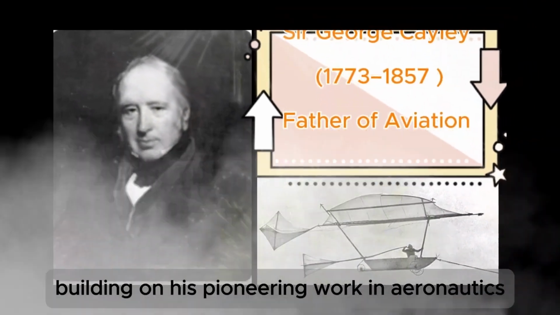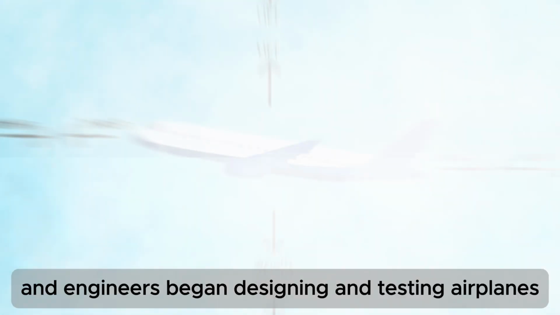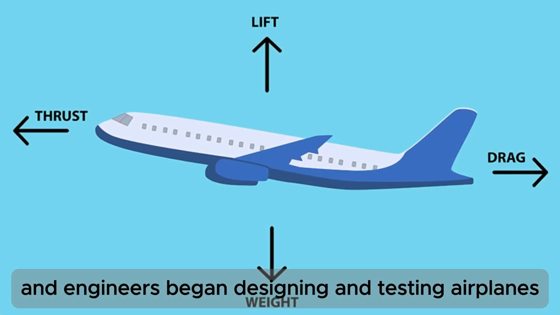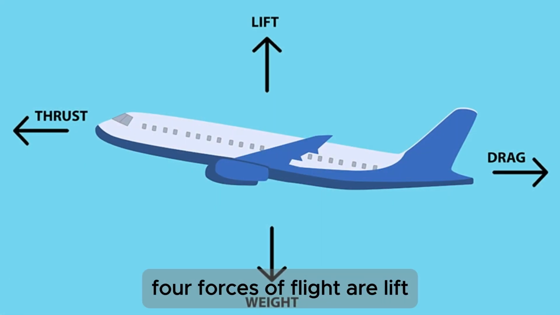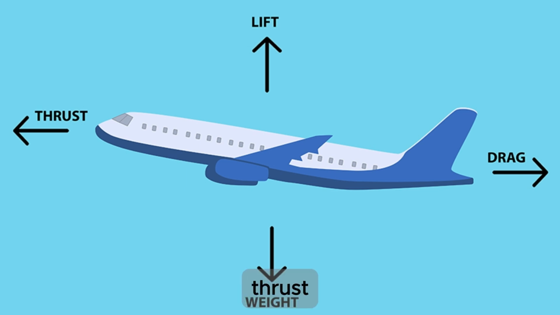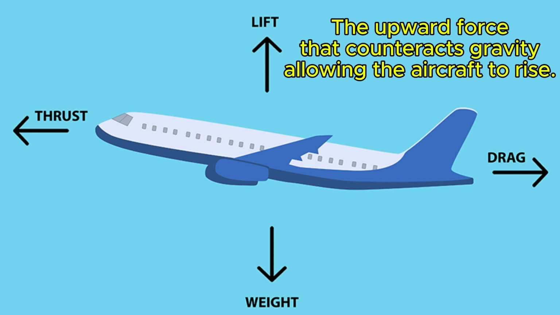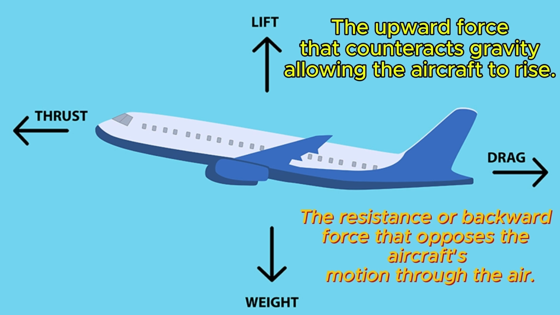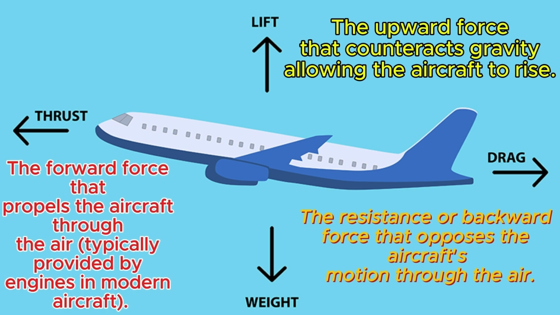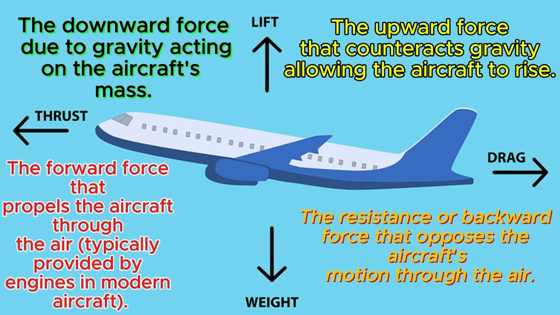Building on his pioneering work in aeronautics, scientists and engineers began designing and testing airplanes. The 4 forces of flight are lift, drag, thrust, and weight. Lift, the upward force that counteracts gravity, allowing the aircraft to rise. Drag, the resistance or backward force that opposes the aircraft's motion through the air. Thrust, the forward force that propels the aircraft through the air, typically provided by engines in modern aircraft. Weight, the downward force due to gravity acting on the aircraft's mass.